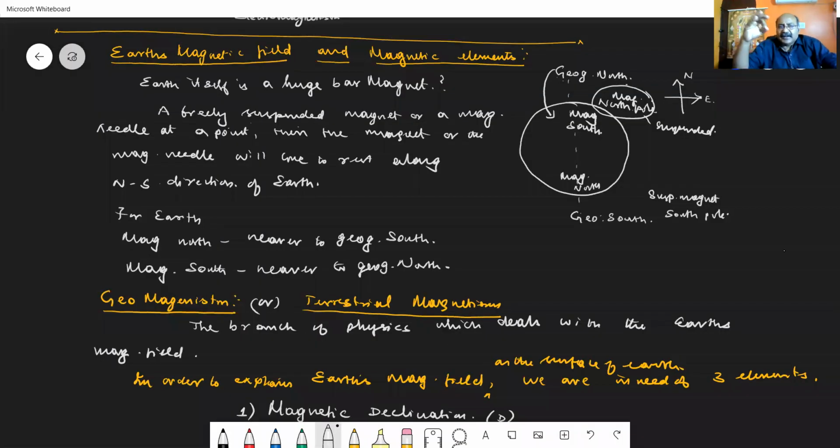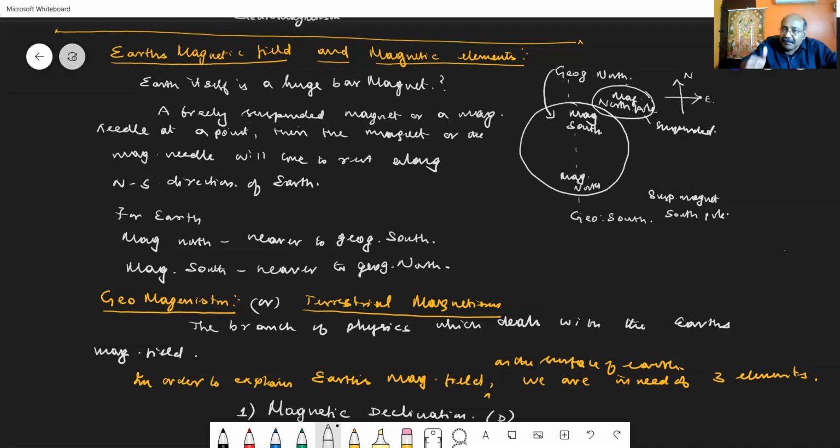So the next topic that we have to see in this lesson is Earth's magnetic field and its elements. See, in general, we can say the Earth itself is behaving like a huge bar magnet. How can we say that? You take either a magnetic needle or a bar magnet. On the surface of the Earth, if you place the magnetic needle, or if you suspend the bar magnet, what will happen?